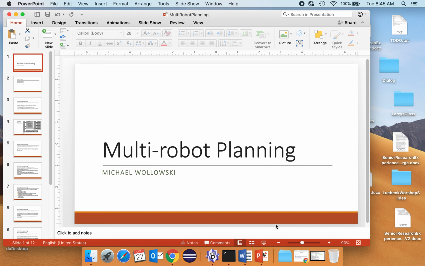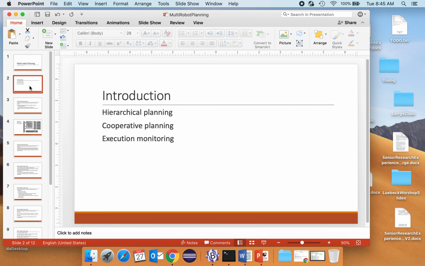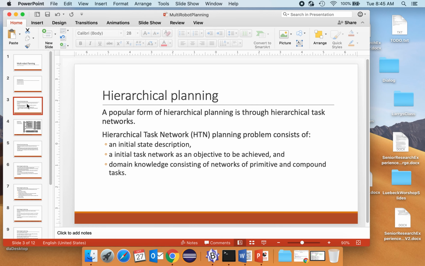Hello everybody. In this presentation I want to say a few things about multi-robot planning. In particular, we're going to have a look at hierarchical planning, cooperative planning, and then to a certain degree execution monitoring. So let's start out with hierarchical planning, which is popularly done through hierarchical task networks.